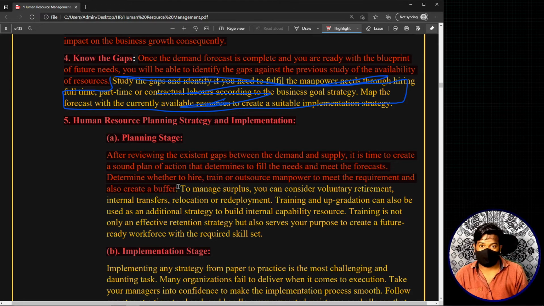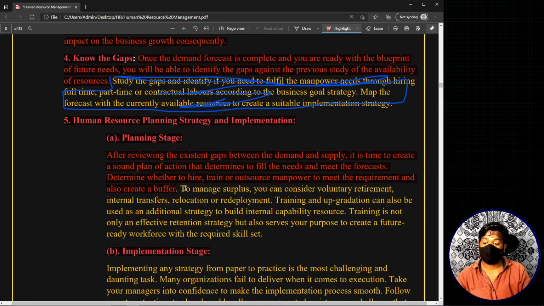So basically what we are saying is, see, we have the gaps, right? So in this particular stage we have to come out with a strategy, a plan on how to fill that particular gap. Now are you going to hire new employees? Are you going to train your present employees so that they could be ready to take on those roles and responsibilities? Or are you going to simply outsource, or bring in employees from outside on a temporary basis? In this way, here you are going to formulate different plans on how to fill that particular gap. And we also just said to create a buffer, that means also have a backup plan.